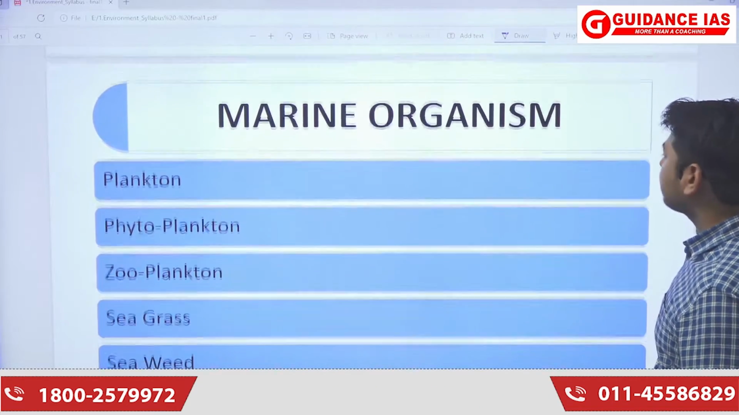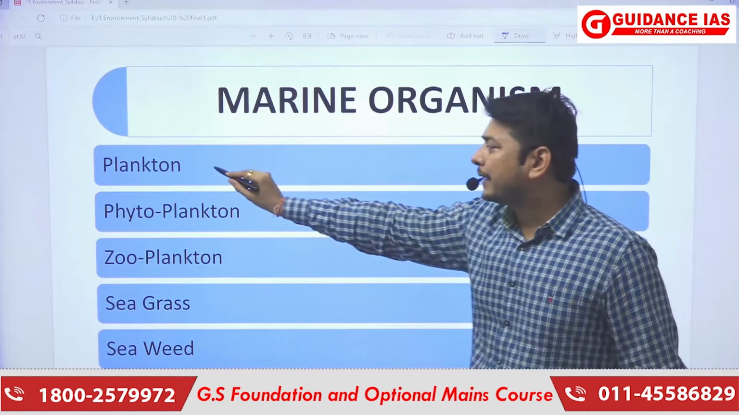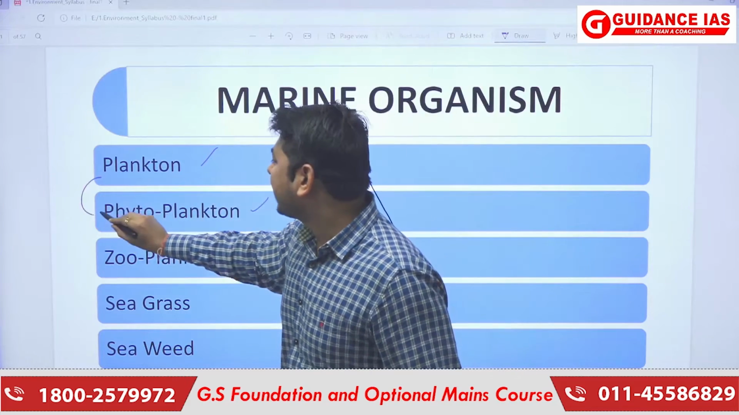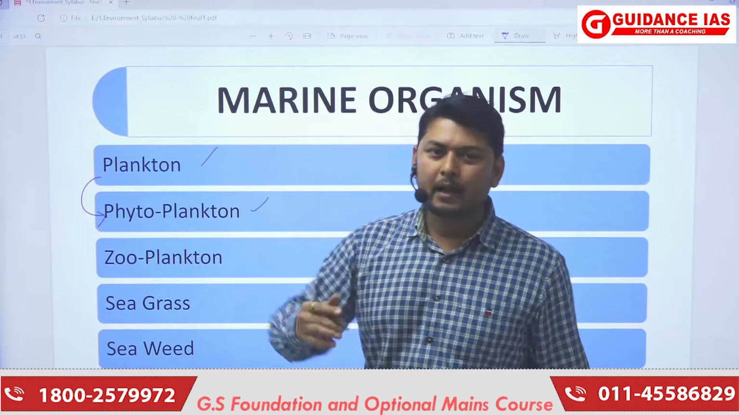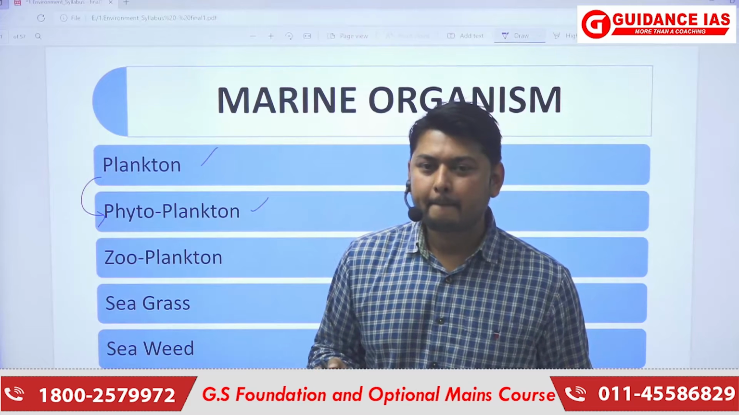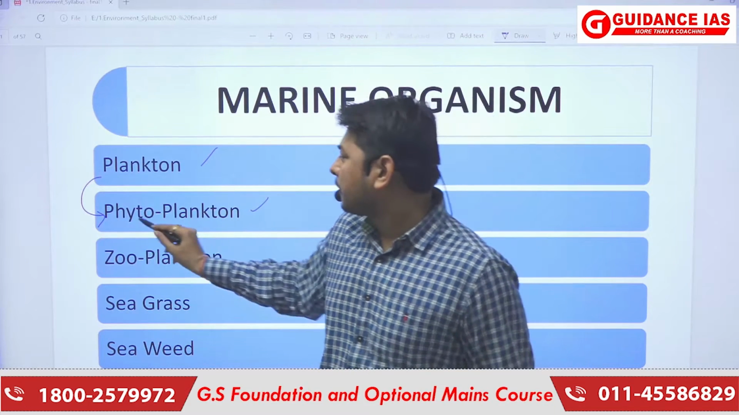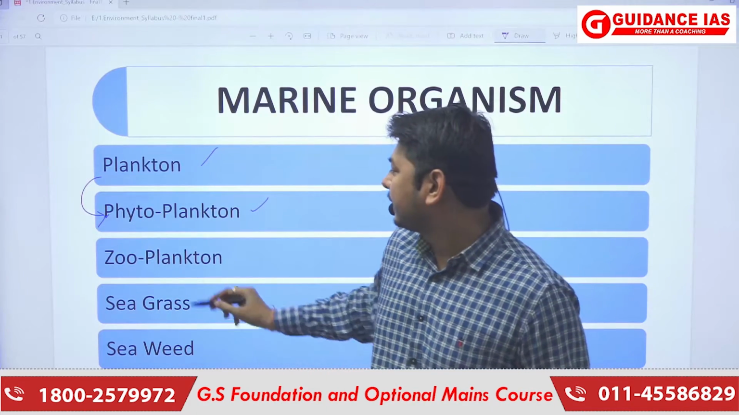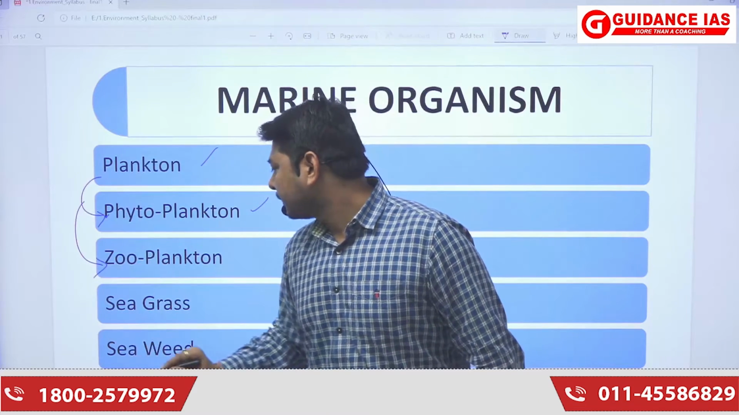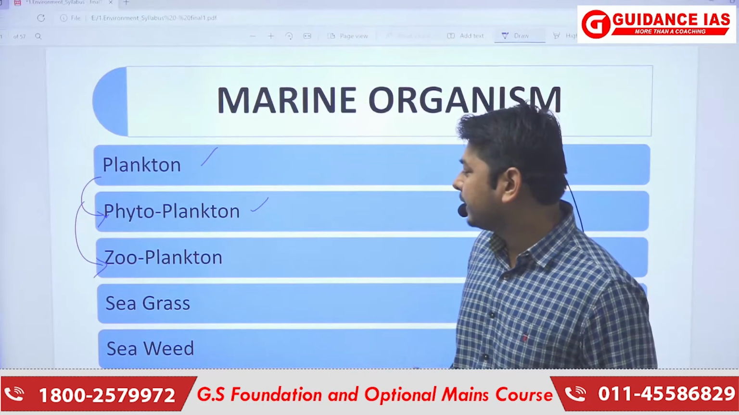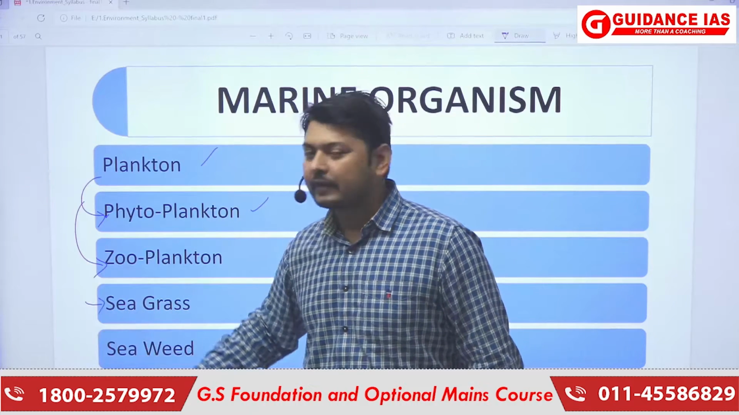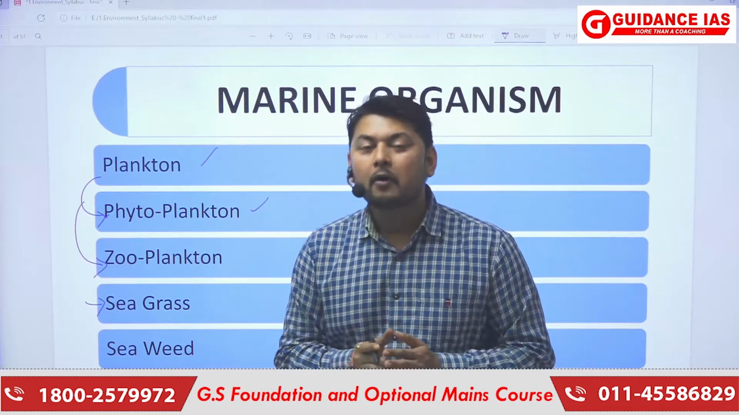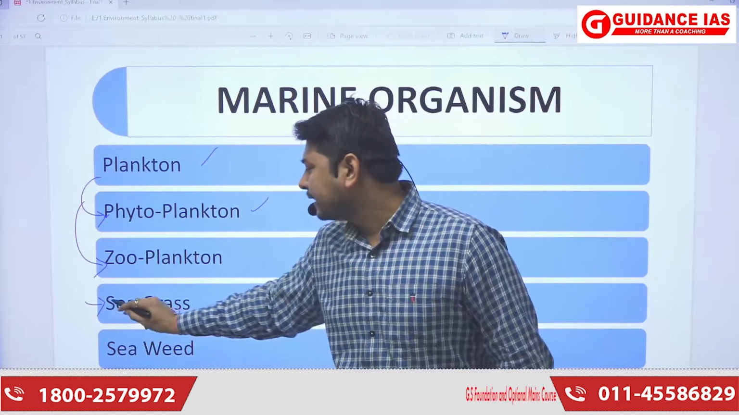So marine organisms are basically plankton, and then there are phytoplankton. Basically, if a plankton is plant based, or flora based, then it is a phytoplankton. If it is fauna based, or an animal, then it is a zooplankton. Okay, we'll be seeing them in more detail further on. Then there are sea grasses. There are different types of sea grasses which are present at the continental shelf or continental slopes. So we'll be seeing them further on.